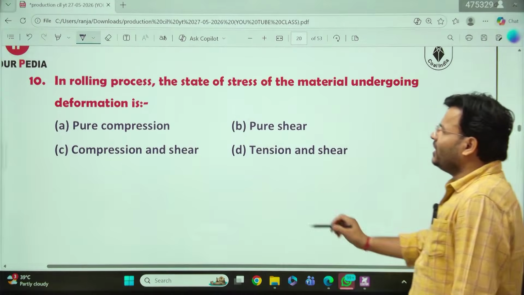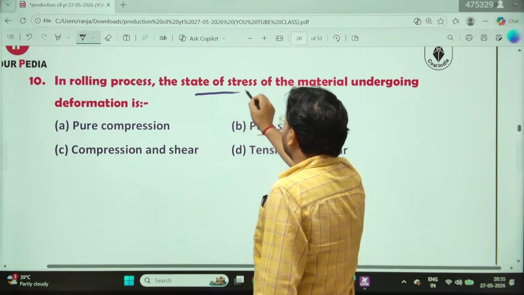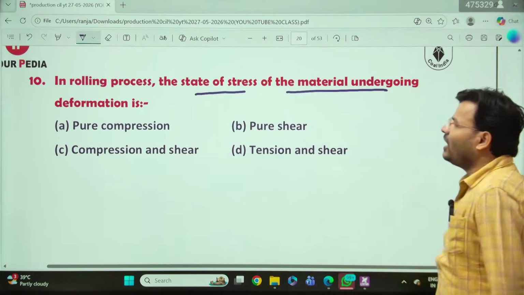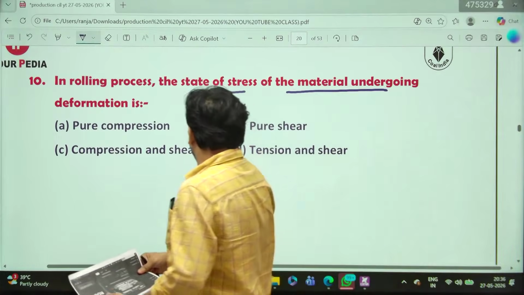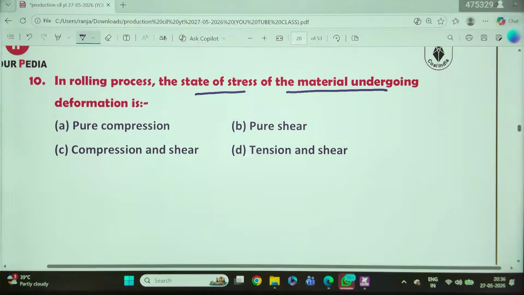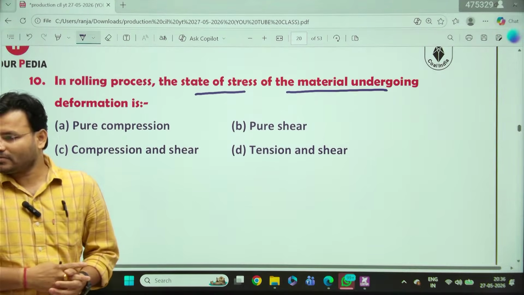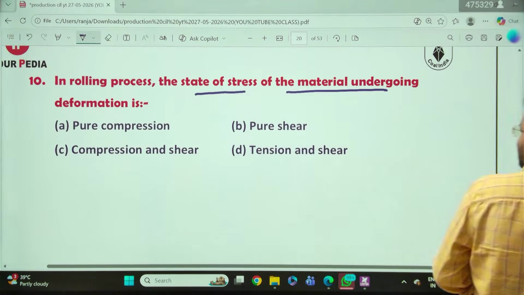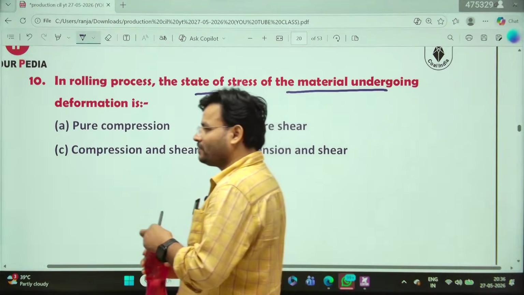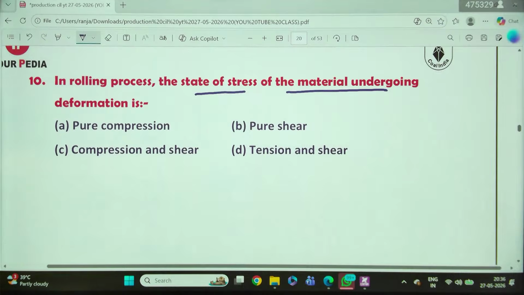Next question. In a rolling process, the state of stress of a material undergoing deformation is: pure compression, pure shear, compression and shear, or tension and shear. What will be the answer? Everyone answer. Question number 10 on your screen. Everyone has to answer.